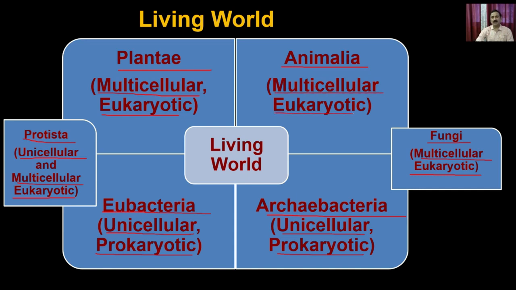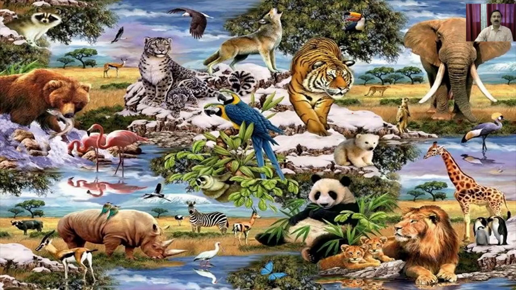So the first question comes up. What you see in the following slide are different types of animals: rhinoceros, deer, zebra, bear, fish, cheetah, fox, eagle, lion, elephants, giraffe, and so on.